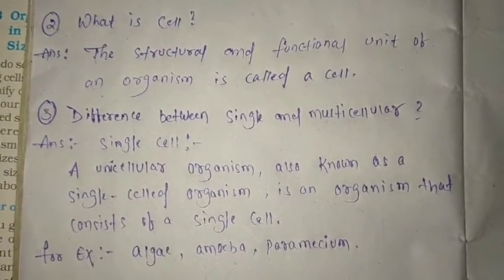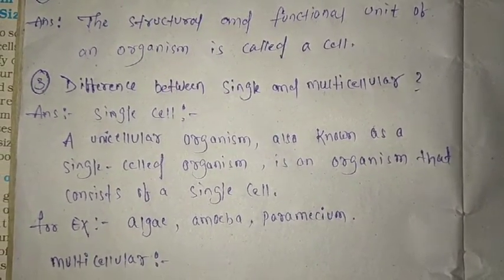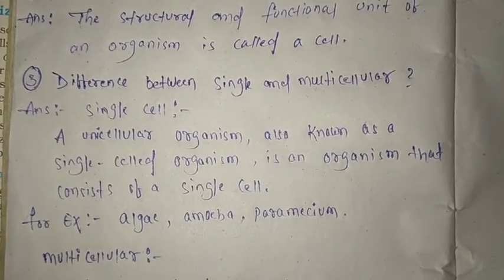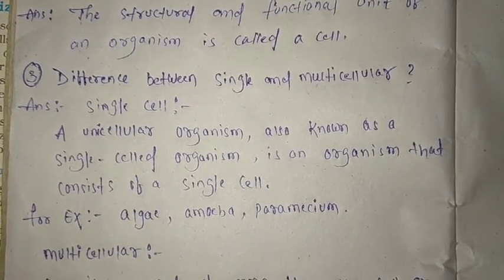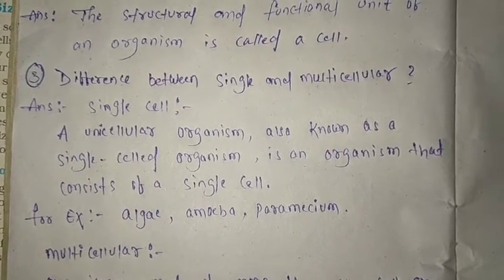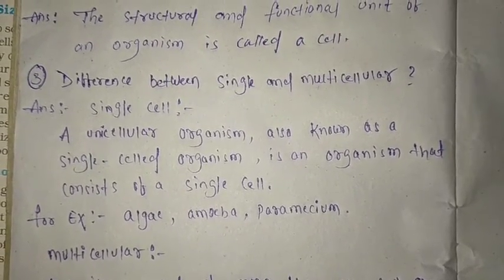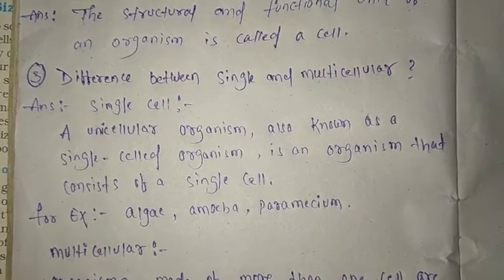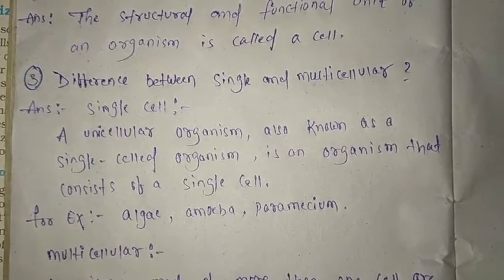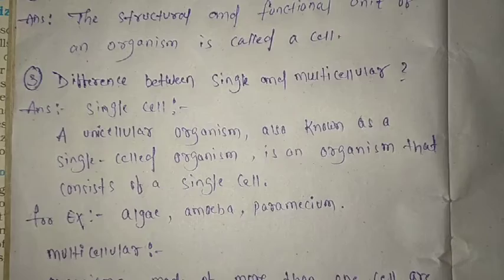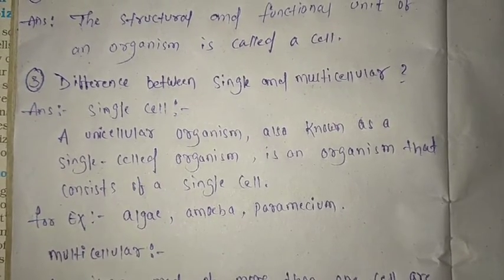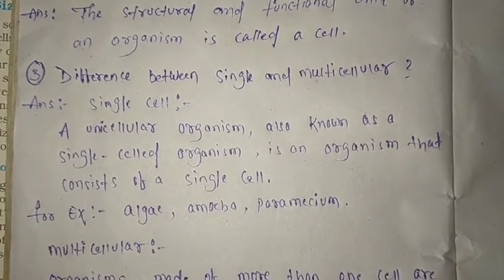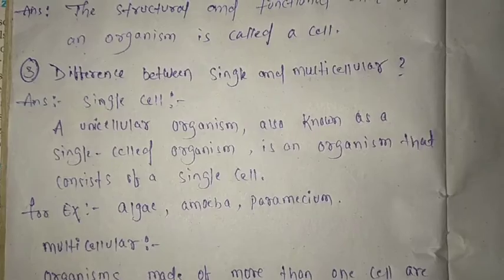Okay, and next we discuss the difference between single and multicellular. First we discuss single cell. A unicellular organism, also known as a single cell organism, is an organism that consists of a single cell. For example, algae, amoeba, paramecium, these are examples of the single cell. Why? These types of living things are made by only one cell. So these are called single cellular.